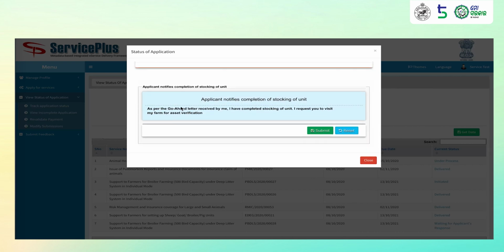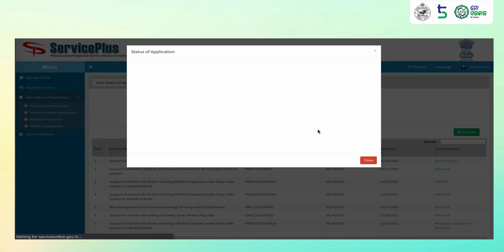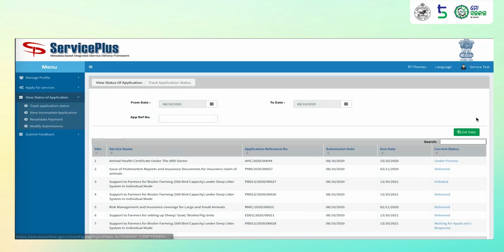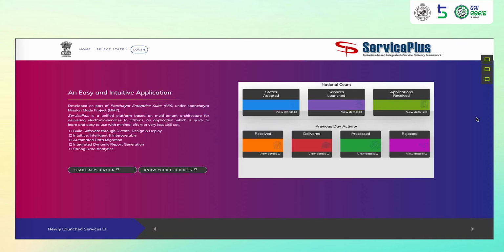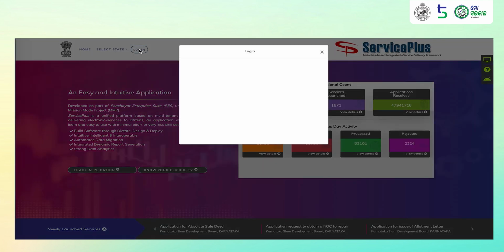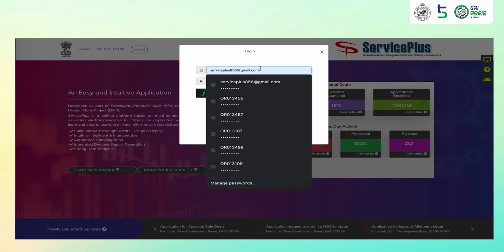Once the citizen has completed stocking of unit, as per the go ahead letter issued by the CDVO, he will request the veterinary officer to visit his farm for asset verification again. Once he has notified the veterinary officer to visit the farm, he may log out. Now, the veterinary officer or the BVO will be notified of completion of phase 2 construction.